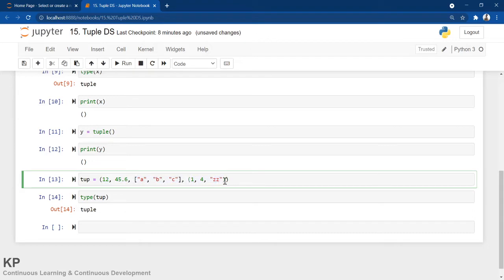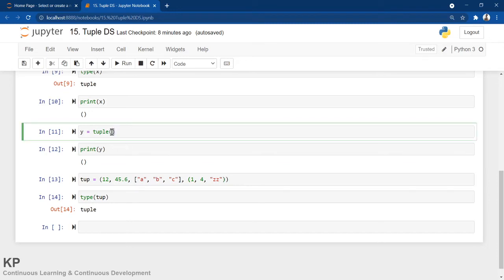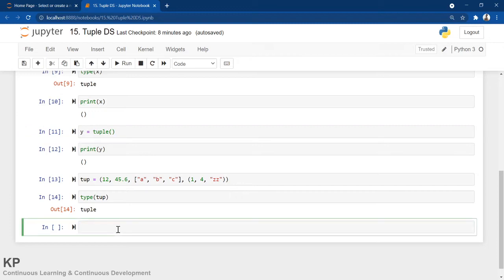You can think of it like a nested tuple. As we have discussed, I think in the last class or maybe the last to last class, we discussed something about nested list. Similarly, this is a nested tuple. One more facility Python provides: you can declare a tuple without parenthesis. These round brackets are also known as parentheses. So you can declare a tuple without parenthesis.